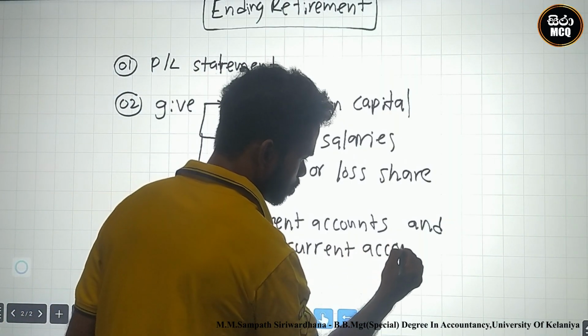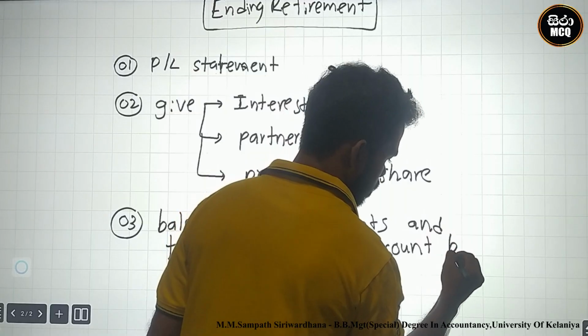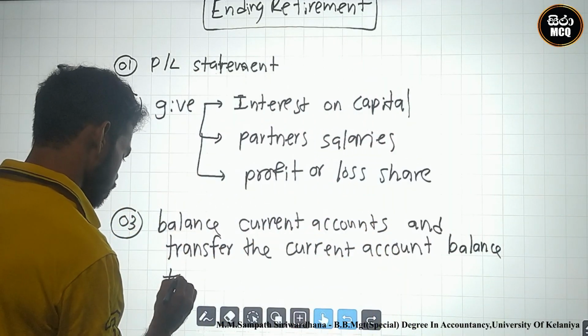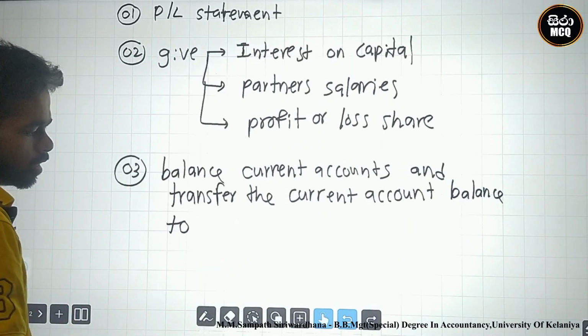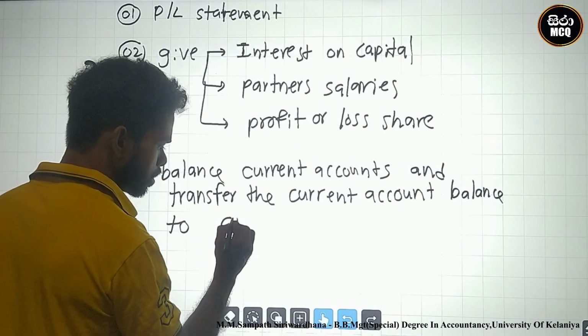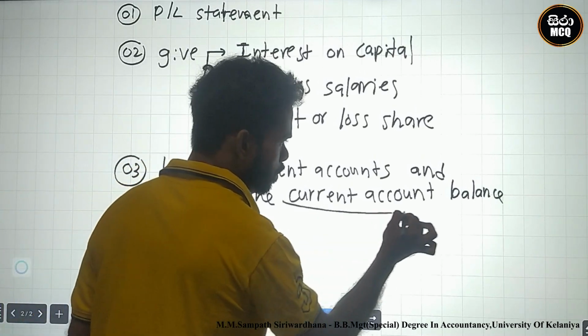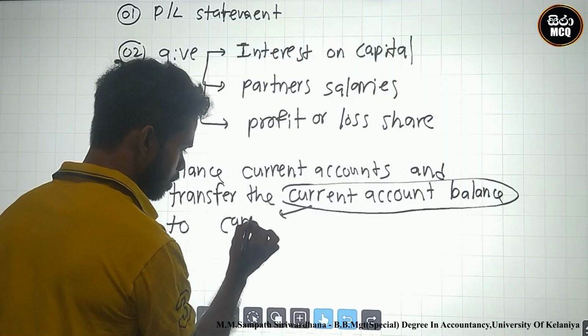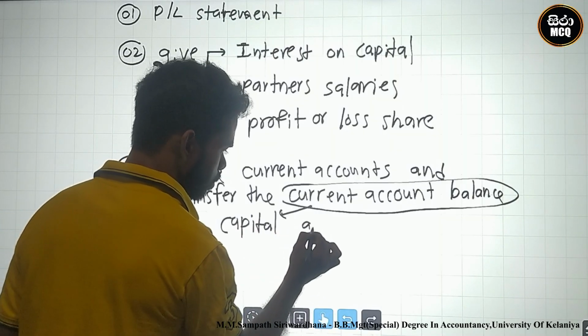Current account balances should be transferred to capital accounts.